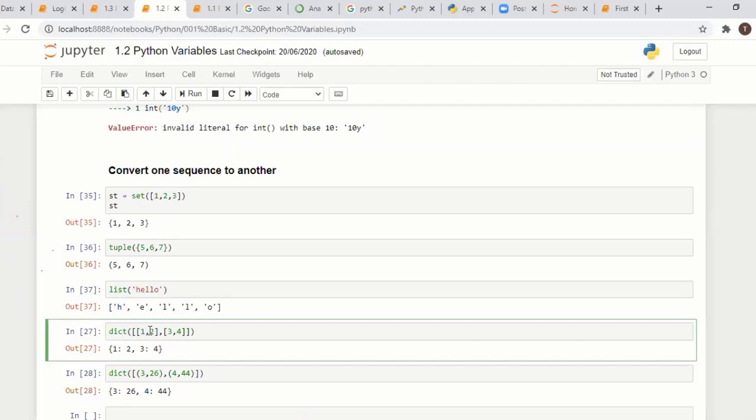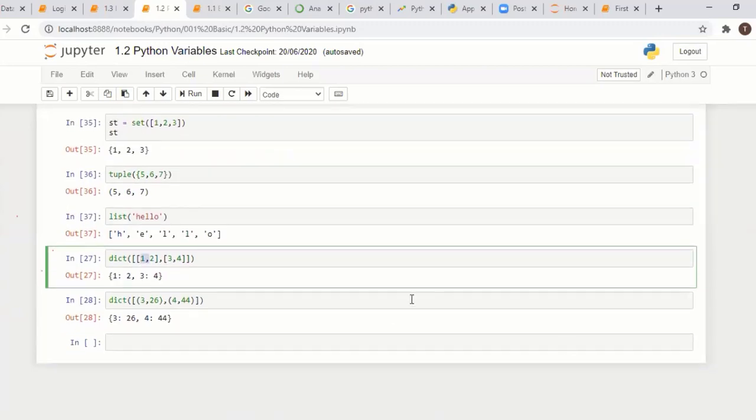Dictionary means you have key value pairs. That's why you have to pass a list of lists. Okay. Go through all the things. So conversion we can do like this, converting from one data type to another data type.